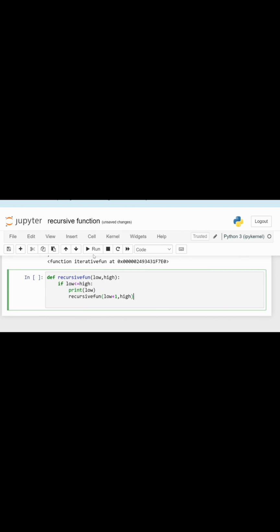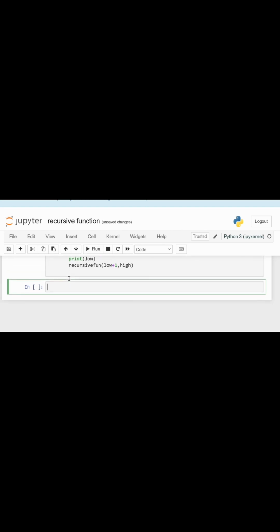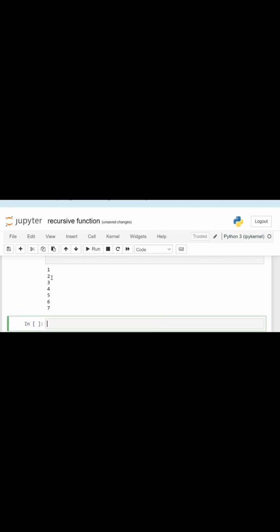Now we will run it, there should be no mistake, and then we call this recursive function with 1 and 7. It should print it. Now 1, 2, 3, 4, 5, 6, 7 has been printed.